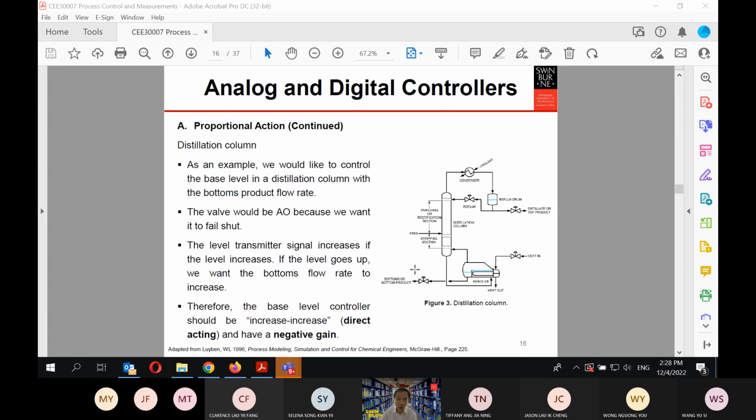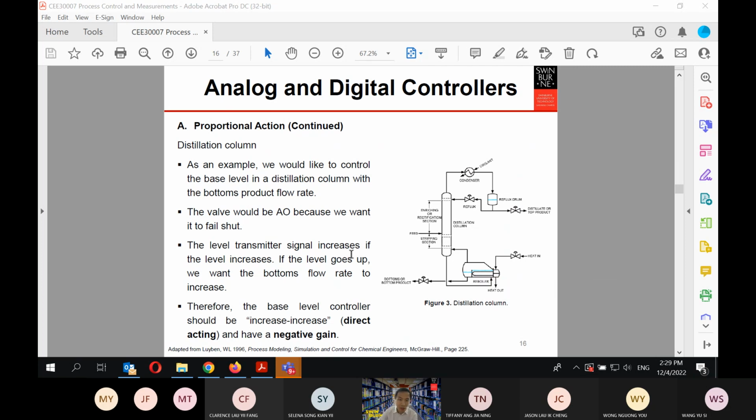So as an example, we'd like to control the base level in here with the bottoms product flow rate. If the level goes up, we have to increase the bottom product flow rate. But the valve has to be air to open, because you don't want to put in more heat when there is an emergency situation, when the electrical and the pressure fail totally. It's just closed, there is no electricity, there is no pressure, then this heat should be stopped.